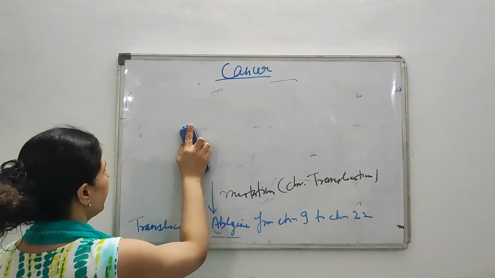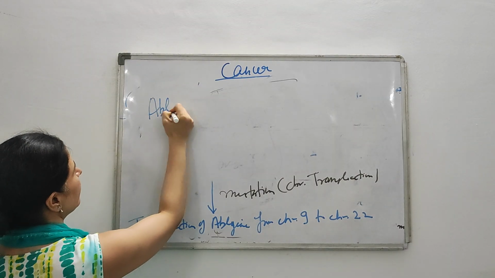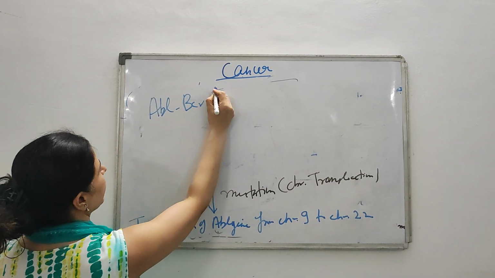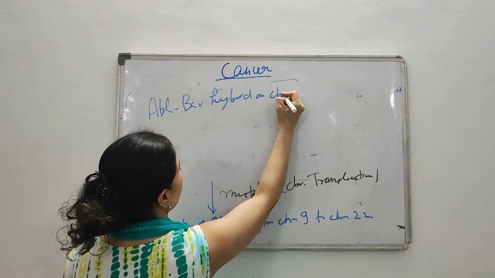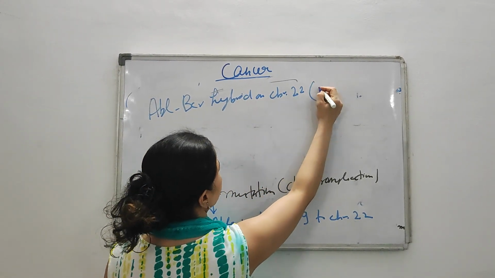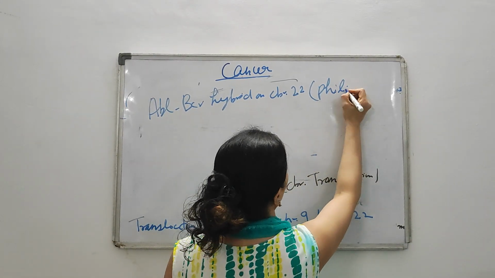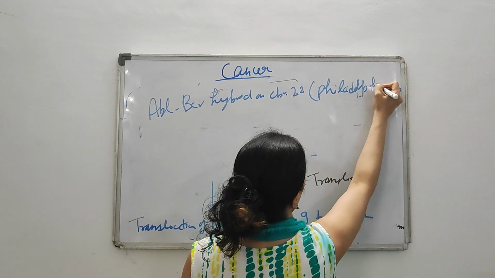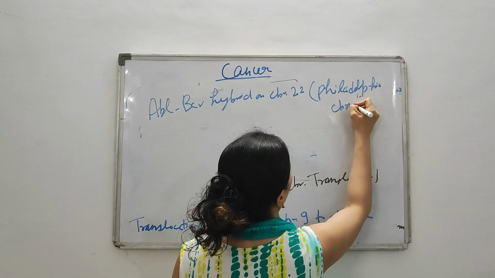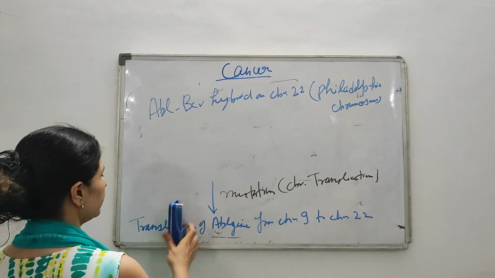Then what happened? Then there is a formation of the ABL-BCR hybrid gene. On which chromosome? On chromosome number 22. And what is this chromosome now known as? Philadelphia chromosome. Okay, Philadelphia chromosome. Clear? Clear everyone?